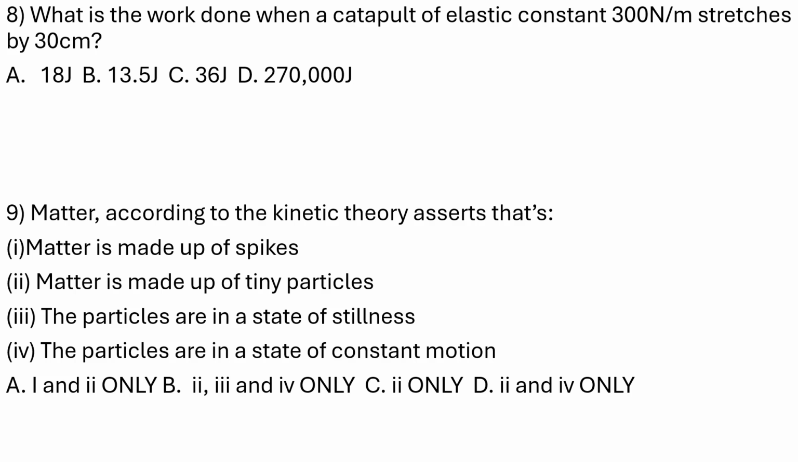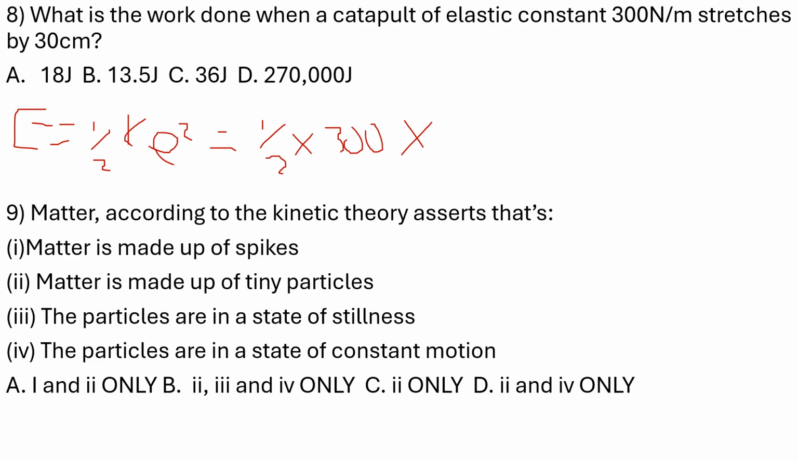So if I divide this 30 by 100, the formula for work or energy is half k e squared. Half is 0.5, or 1 over 2, times the constant, 300, multiplied by the square of the extension. This 30 is now 0.3, so I'm going to square that. If you punch this into your calculator, you have 13.5 joules.